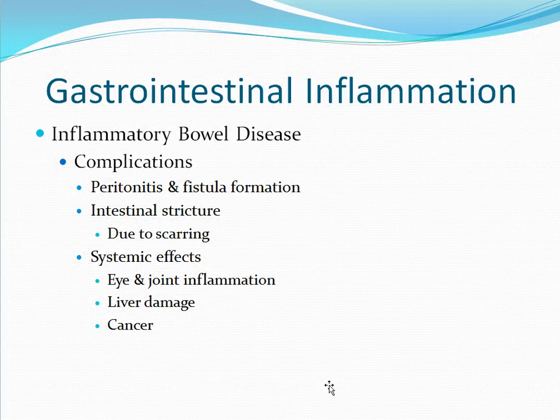Complications of both disorders include possible peritonitis and fistula formation. You can also see intestinal stricture due to scarring. This complication is more commonly seen in Crohn's disease. You can also see various systemic effects. These include eye and joint inflammation, liver damage, and cancer.